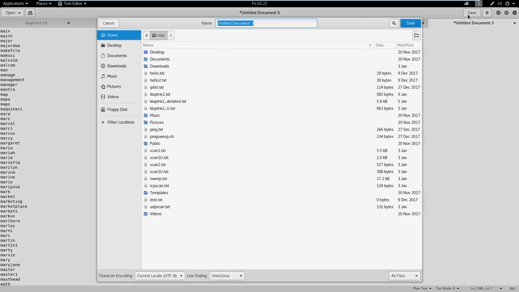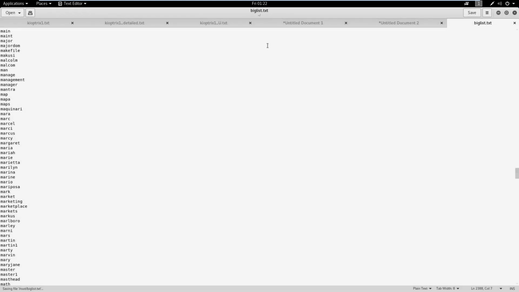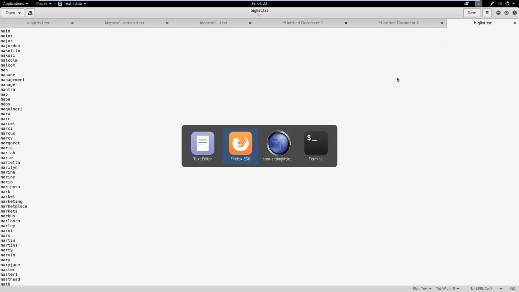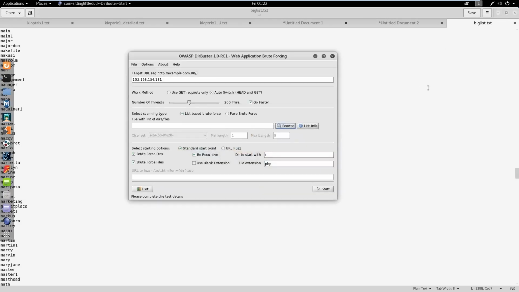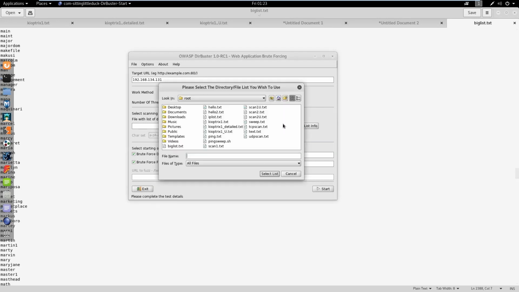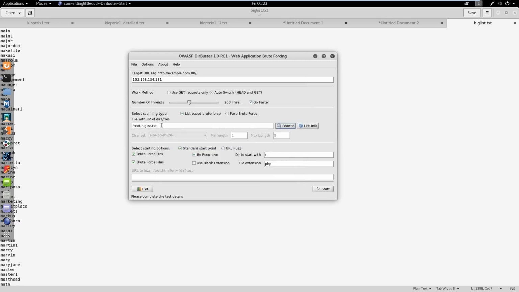And now I'm going to save my word list, and I'm just going to call it biglist.txt. Okay. So now let's go back into our Dirbuster, and let's just choose that word list. So you see the big list here in the root folder. And that's it. So all we have to do is hit start.